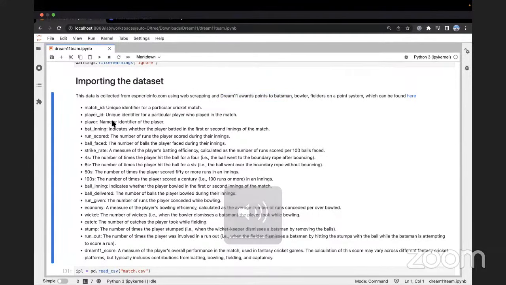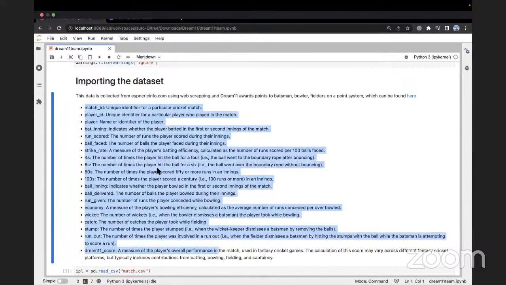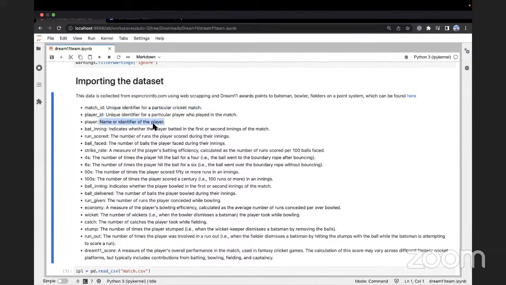Great. So now this data has the following data points. We have match ID, which is a unique identifier for a particular cricket match. We have player ID, which is the unique identifier of a player. We have the name of the player, so you can just map player name to player ID. This will be a unique 1:1 relationship.